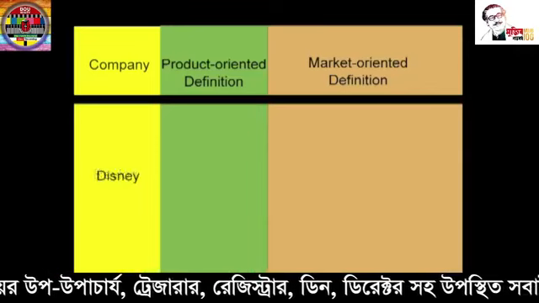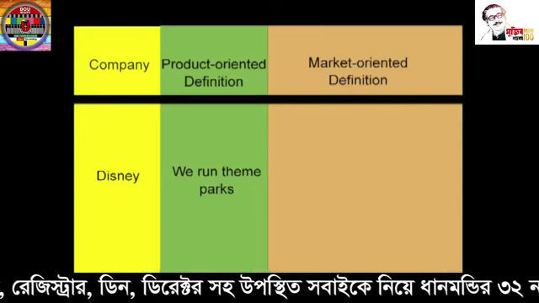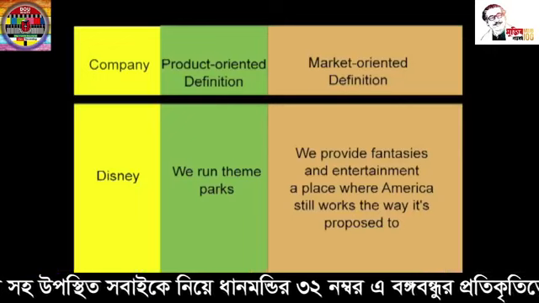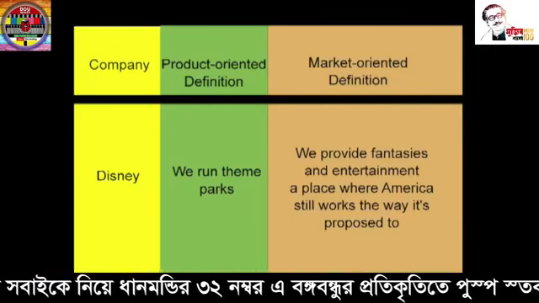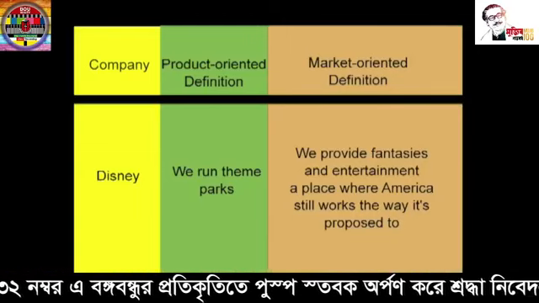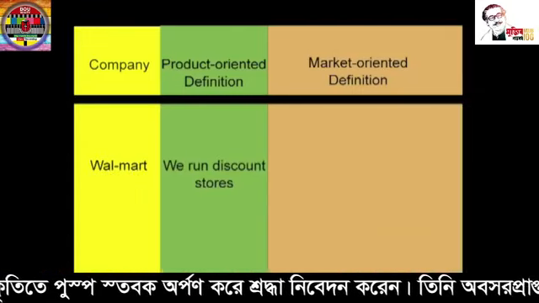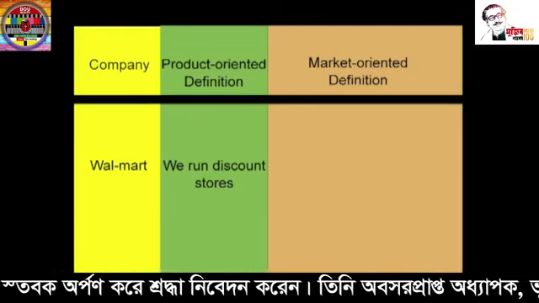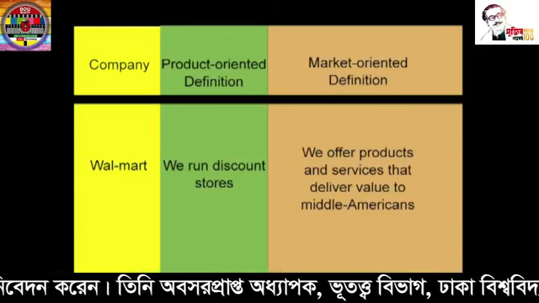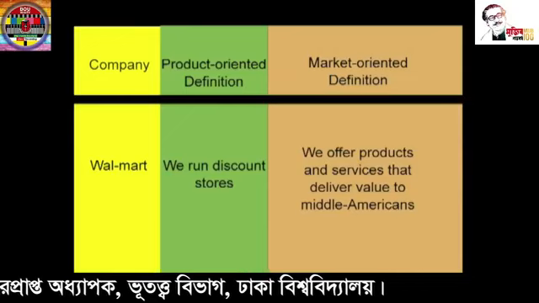And another company Disney, whose product oriented definition is we run theme parks, and the market oriented definition of the company is we provide fantasies and entertainment, a place where America still works the way it is supposed to. And another company Walmart, whose product oriented definition is we run discount stores, and on the other hand this company's market oriented definition is we offer products and services that deliver value to middle Americans.